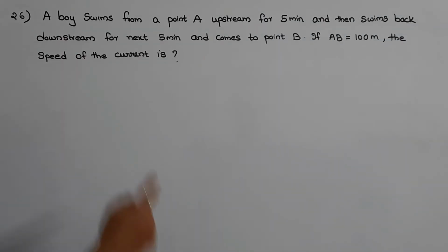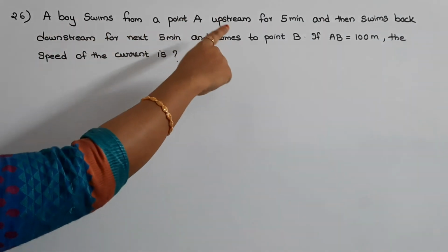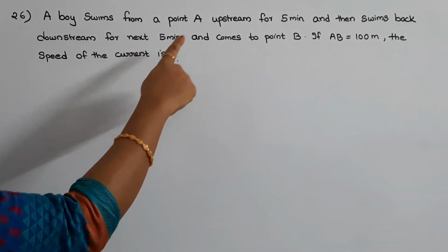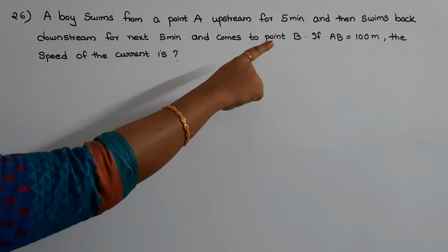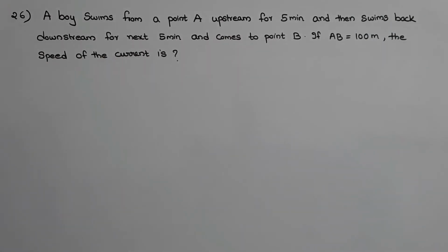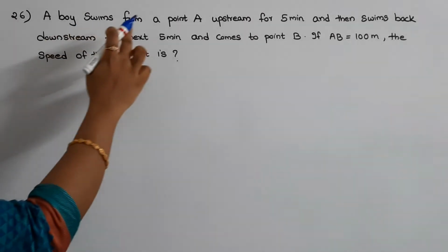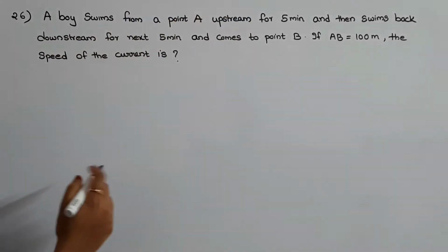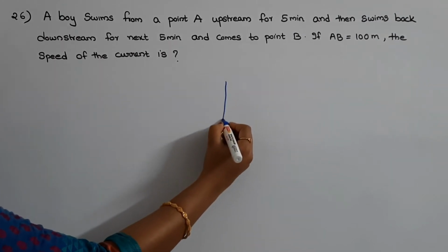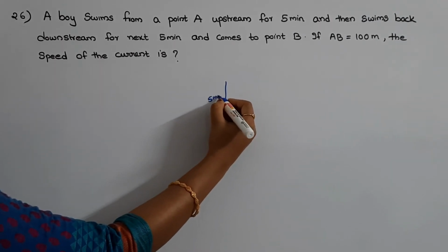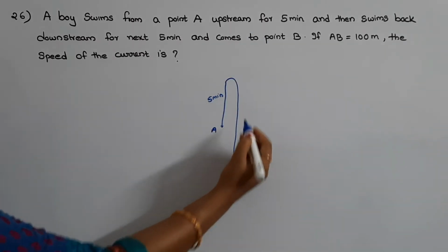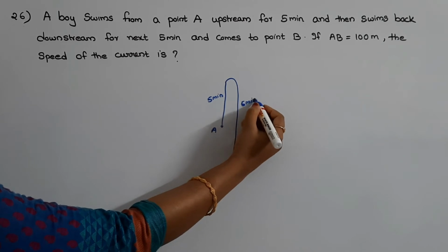The next question is, a boy swims from a point A upstream for 5 minutes and then swims back downstream for next 5 minutes and comes to point B. If AB is equal to 100 meter, the speed of the current is. In this question, they are telling that a boy swims from a point A upstream for 5 minutes. So let us consider this as point A and he is swimming 5 minutes upstream. Then they are telling that he swims back downstream for 5 minutes and he reaches a point B.